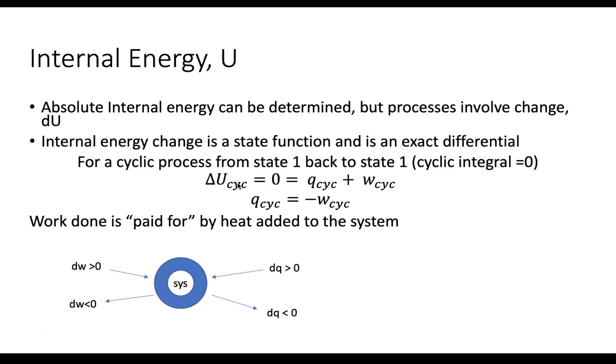So as opposed to work and heat, where the path matters, internal energy change depends on where you start and where you end. It doesn't matter how you get there. And so if we have a cyclic process, the internal energy change is 0. And so that means our heat and work are equal, but opposite in sign. What that basically tells us is that any work done in that process is paid for by the heat added to the system. So we can add heat to do work, or likewise the other way around.